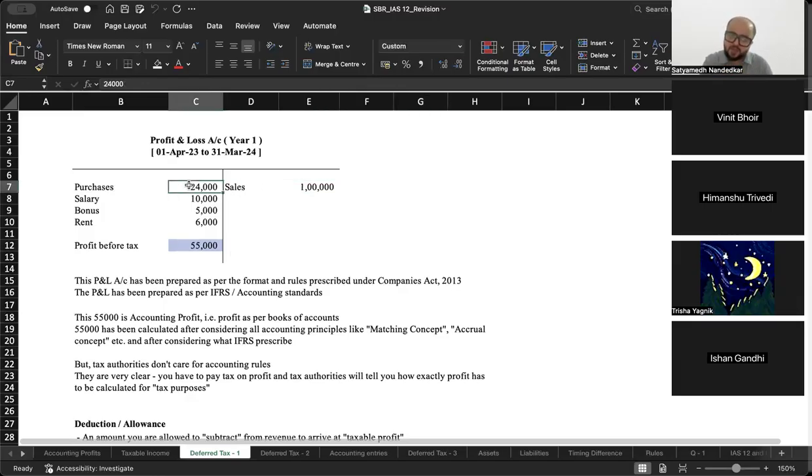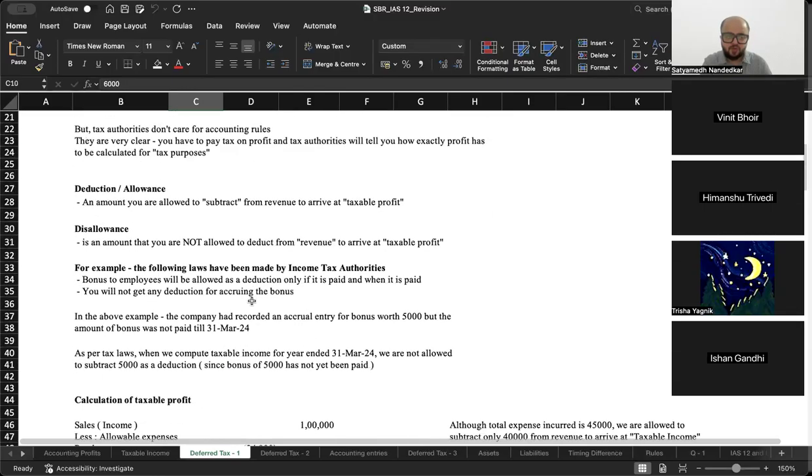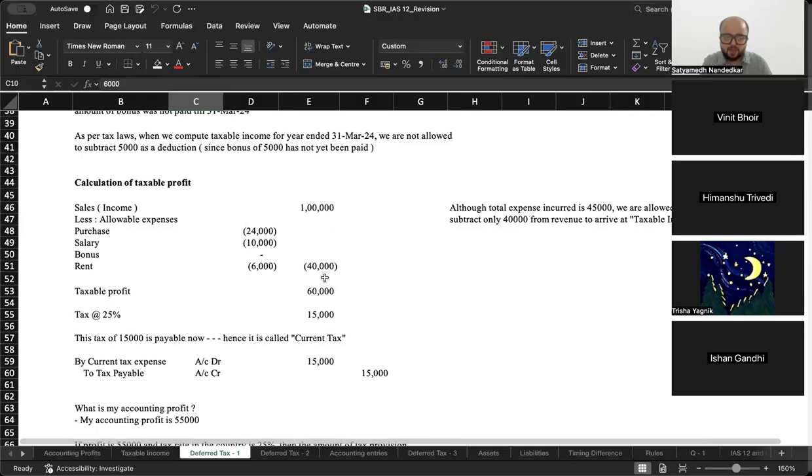So from 1 lakh you subtract 24, you subtract 10, you subtract 6. Don't subtract 5. So what will be your taxable income? Your taxable income will be 60,000. On this 60,000, tax at the rate of 25% will be 15. See, taxable income is 60. On that, I have to pay a tax of 15. What is the thought process? The thought process is, look, I earned an income of 60,000, and on that I have to pay 15,000 tax right now. The accounting entry is current tax expense account debit to tax payable. This should be your accounting entry.